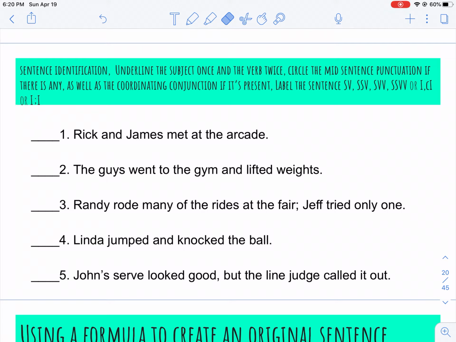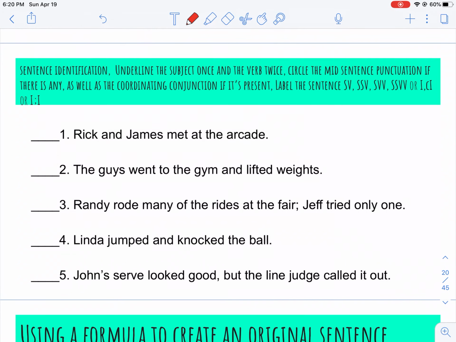Let's look at the instructions for this assignment. It says sentence identification. Underline the subject once and the verb twice. Circle the mid-sentence punctuation if there is any, as well as the coordinating conjunction if it is present. Label the sentence SV, SSV, SVV, SSVV, or I, CI, or I semicolon I. So my understanding is that we might have simple sentences or we might have compound sentences. So we're going to have to pay attention.